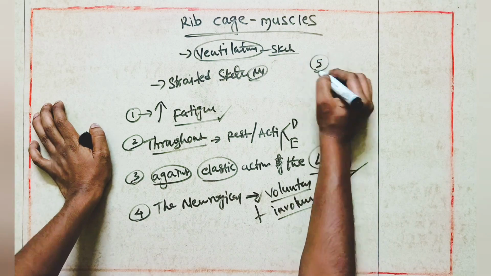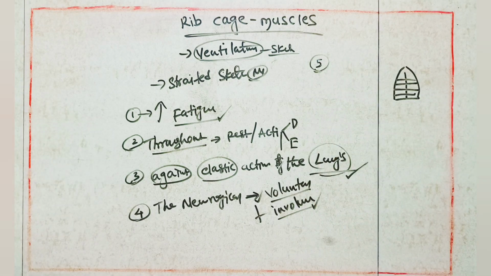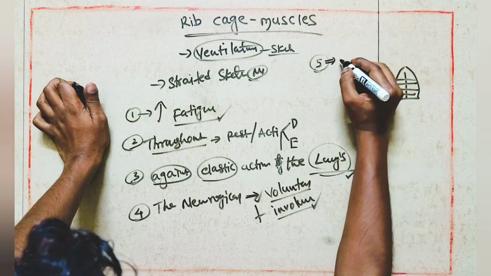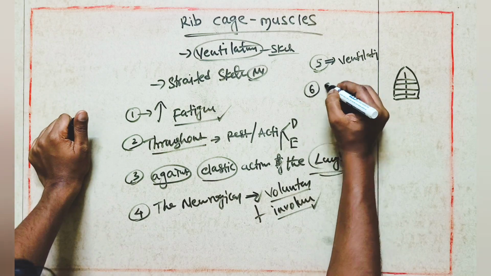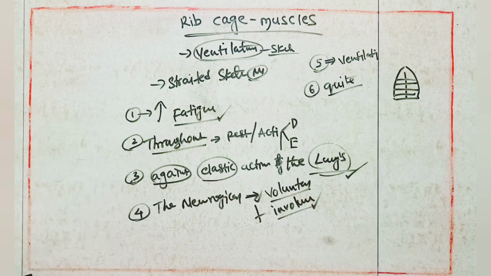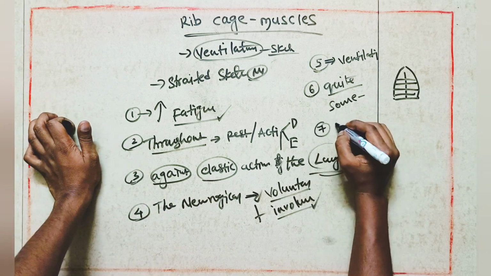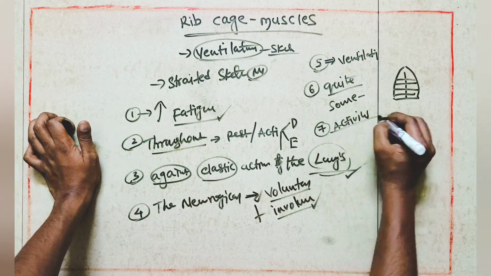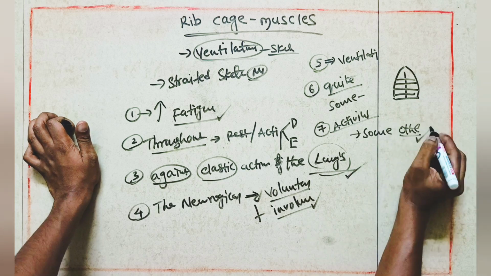And one more, fifth point, if suppose this is the rib cage, any muscle which is attaching to the rib cage can do the ventilation. Suppose we take quiet breathing, where the patient is at rest. If the patient is at rest, some group of muscles will work. If the patient is in activity, like exercise, some other group of muscles are going to help.